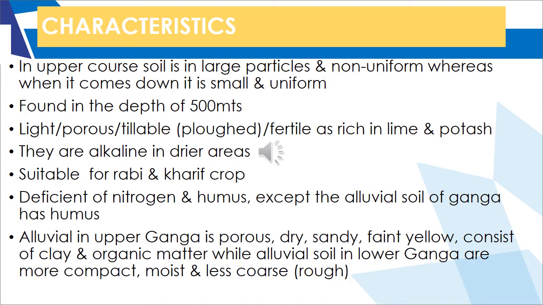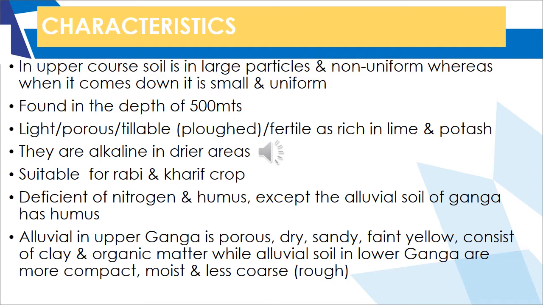Now let us see the characteristics of alluvial soil. Alluvial soil is basically found in the upper and the lower course of a river. In the upper course, the soil has large particles and is non-uniform, whereas as it comes down, it becomes small and uniform. The basic reason here is that the rate of erosion at the lower valley is higher. If the rate of erosion is higher, the finer the particles of the soil become.